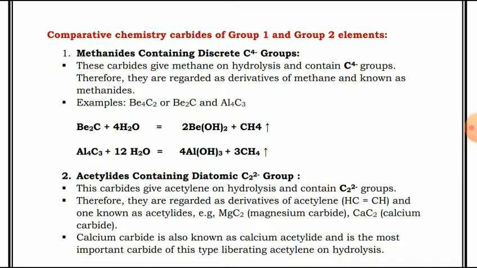All of you know the acetylene formula, HC triple bond CH, and it is known as acetylenide. Examples are magnesium carbide and calcium carbide. Calcium carbide is also known as calcium acetylenide and is the most important carbide of this type, liberating acetylene on hydrolysis. Now we will see the reaction.